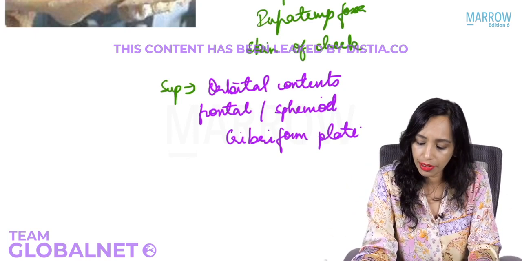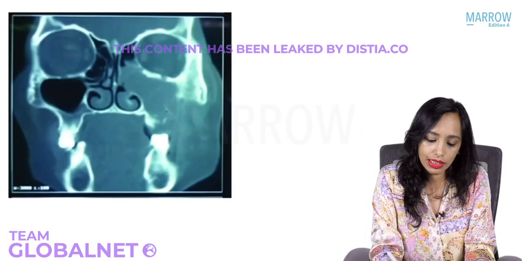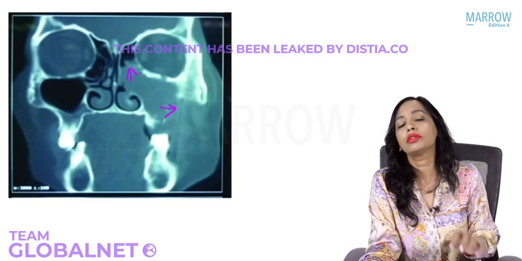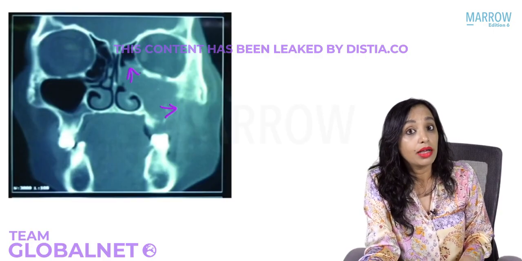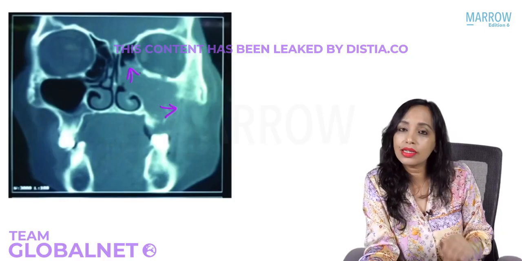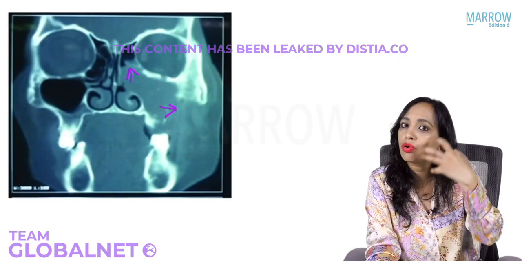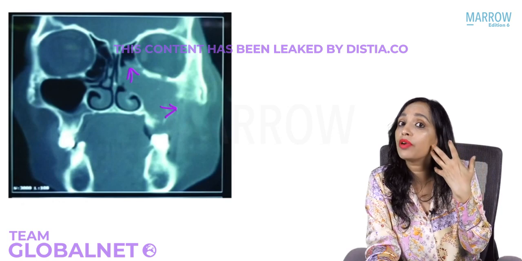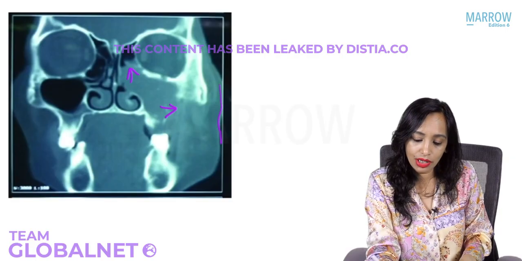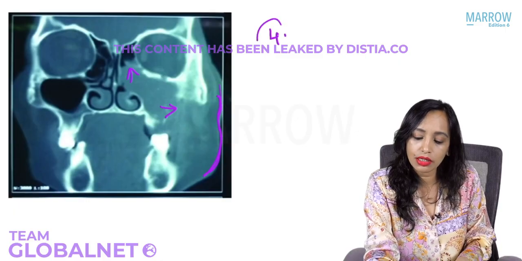For management, you will first confirm it by CT. You will get a CT scan done and see it. Can you see the bone erosion? Yes, bone erosion everywhere. Now tell me what stage this patient is. The CT scan will help you decide the staging, and accordingly you will manage this patient. It has gone laterally, from the maxillary sinus. The bone is eroded and it has gone out into the infratemporal fossa. It is also involving the skin. Can you see all the subcutaneous tissue? Everywhere it has gone. So this is stage 4.